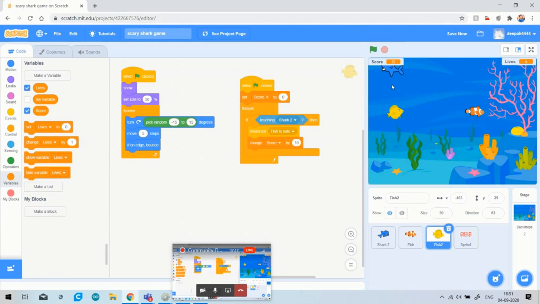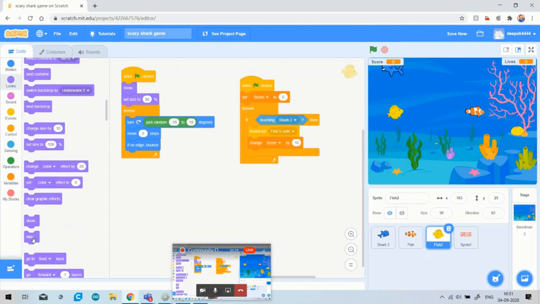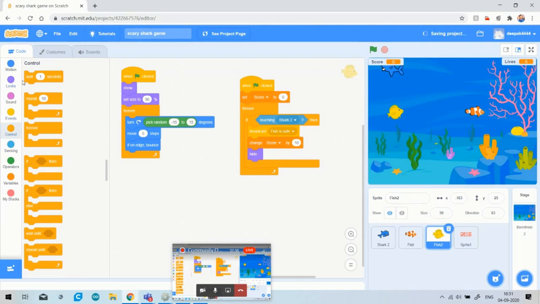And whenever my shark eats this fish, it will hide, meaning it will hide from this stage. Okay, this is the stage. As you know that we have 5 lives in our game, so we have to show this fish again after some moment. So for this we just wait for some seconds for the fish to appear again on the screen. Just go to the wait option, select the wait command and write down 2 seconds.